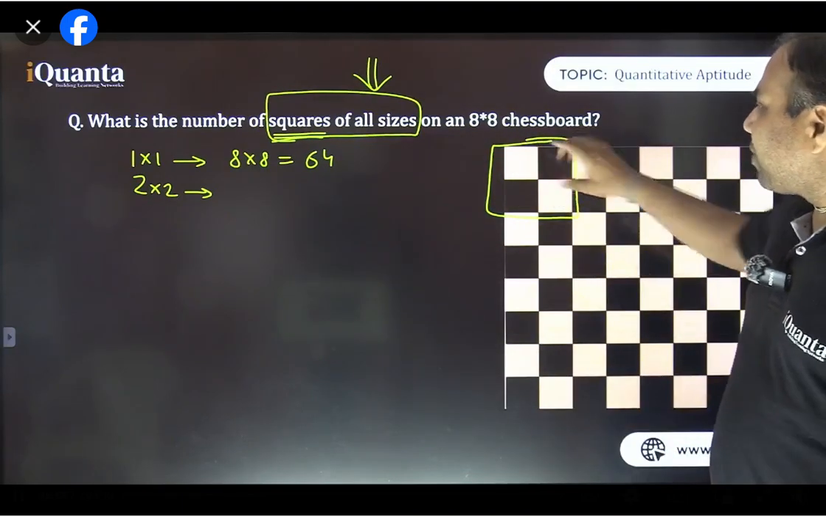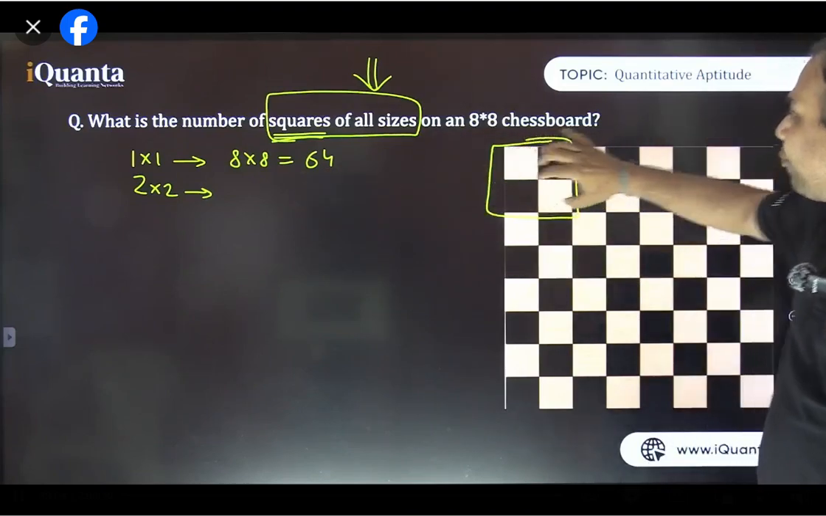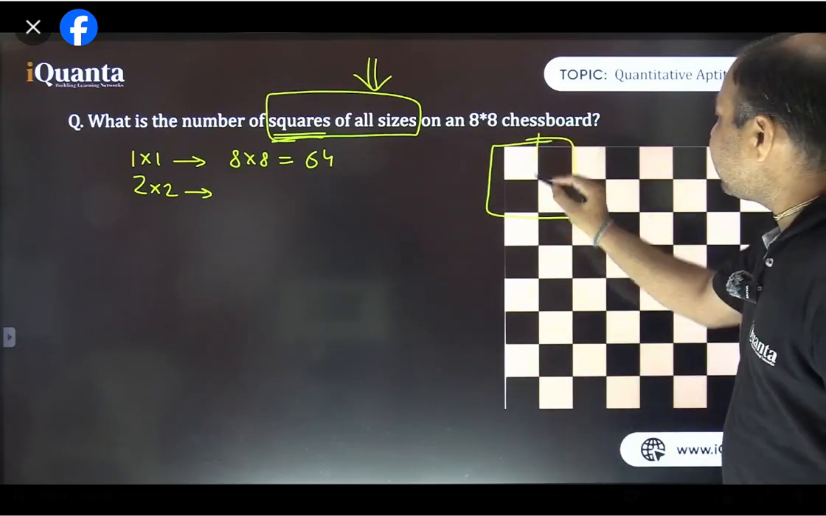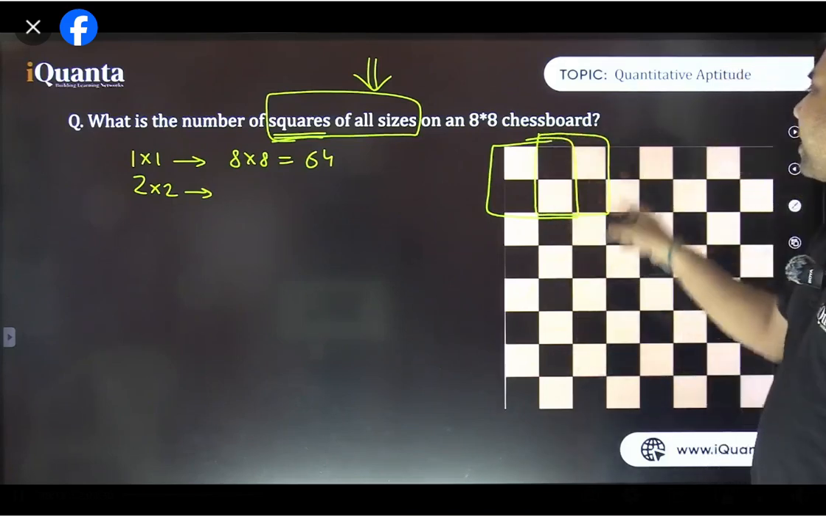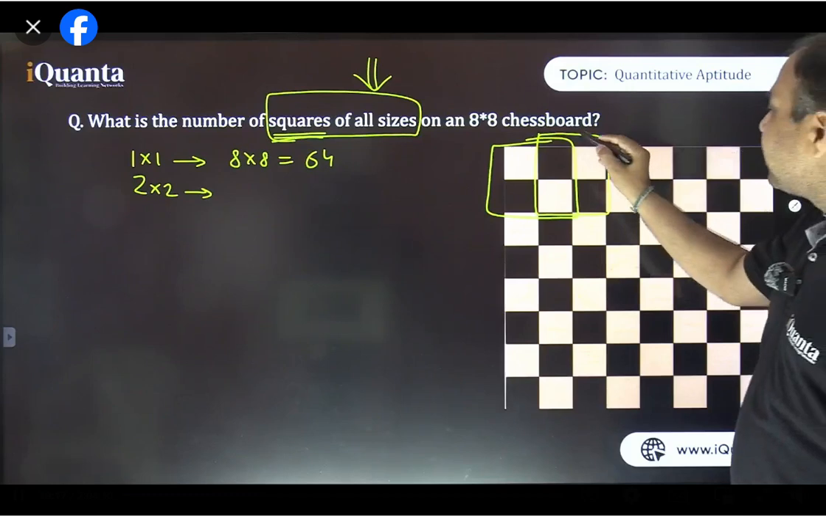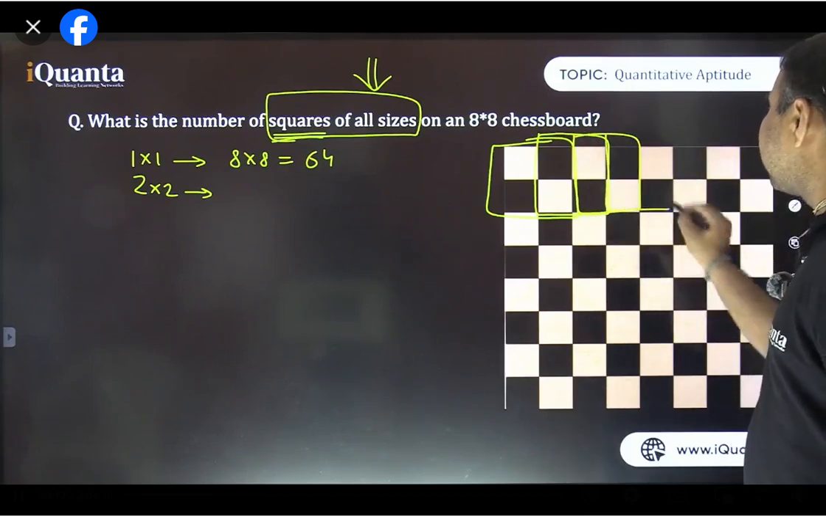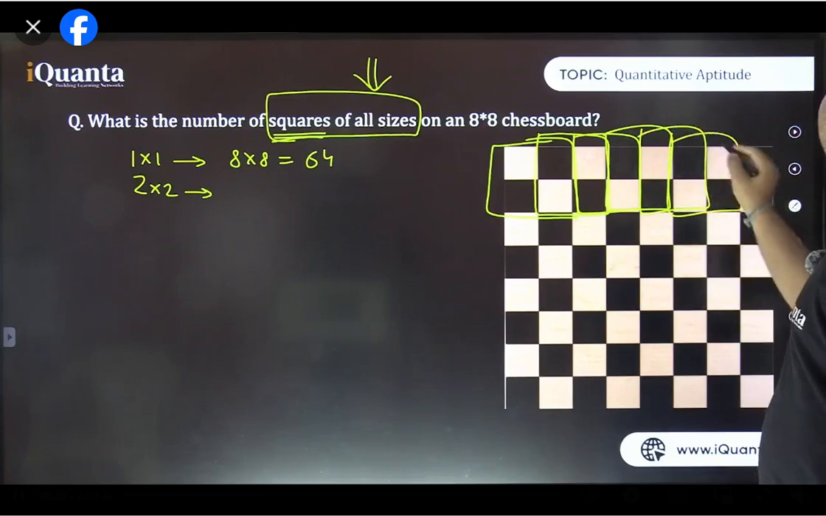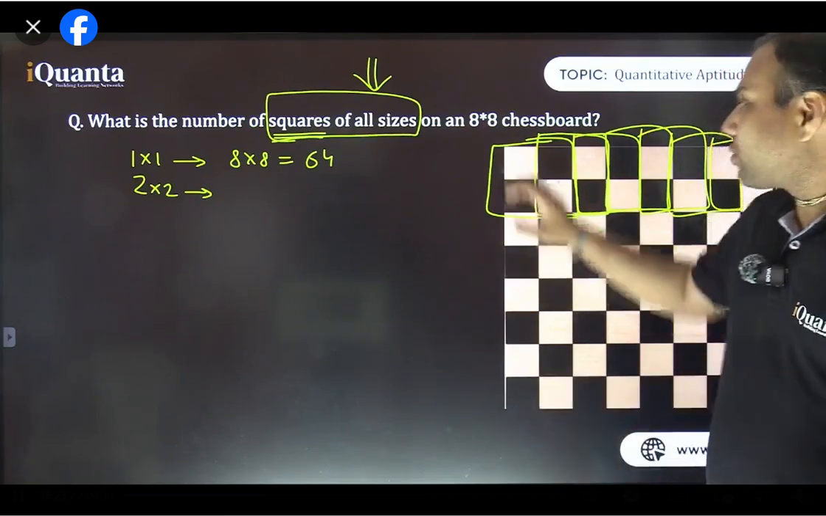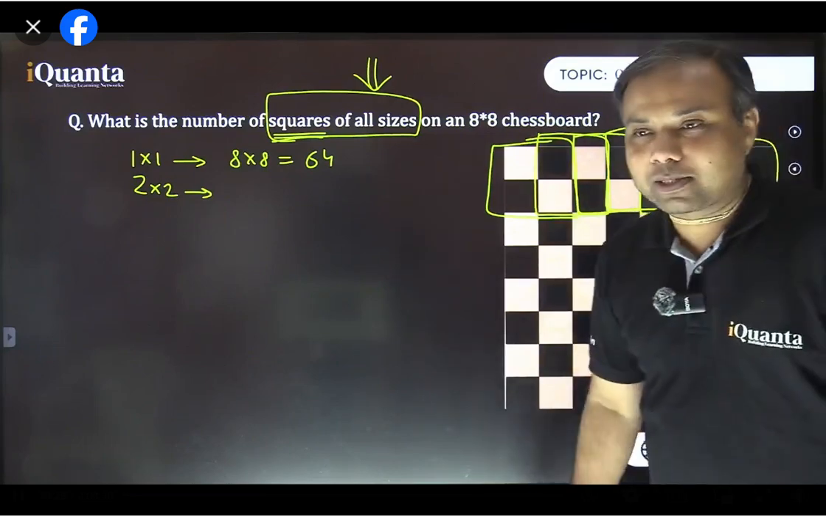See, एक तो ये बन गया. This is first set of 2 by 2 square. Then next, just shift one place. So this would be the second such 2 by 2 square, right? Second. Then third के लिए फिर से just shift one place. So this will be the third, then fourth, then fifth, then sixth, and then seventh. Is it not? So in this first row, there are 7 such 2 by 2 squares.